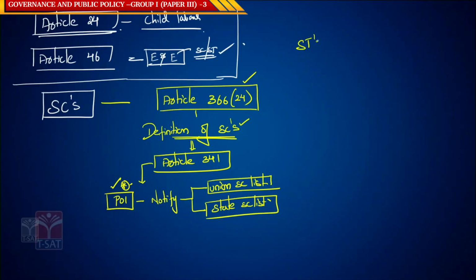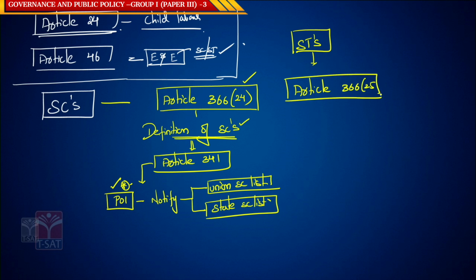For STs you need to look at Article 366 clause 25, which provides the definition of STs in India. Now what is this definition of STs in India?